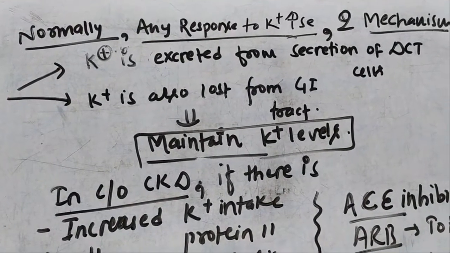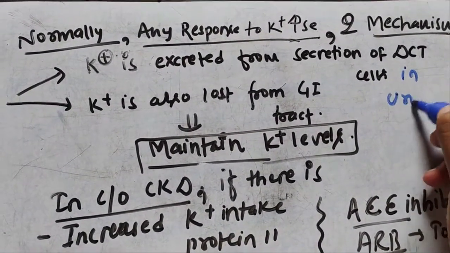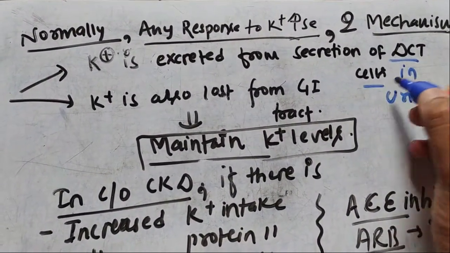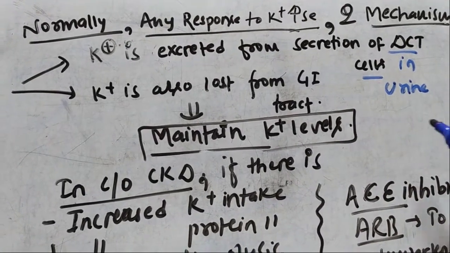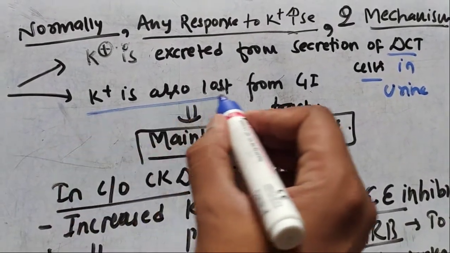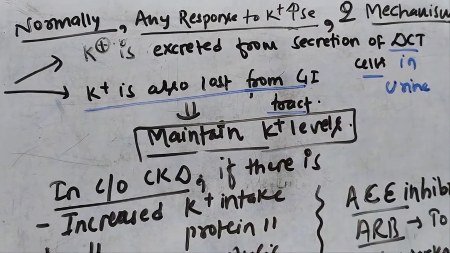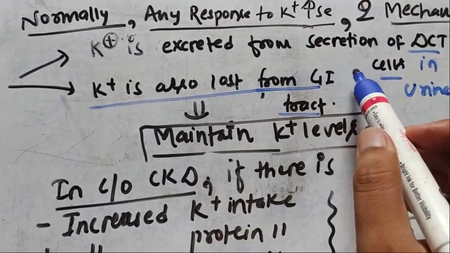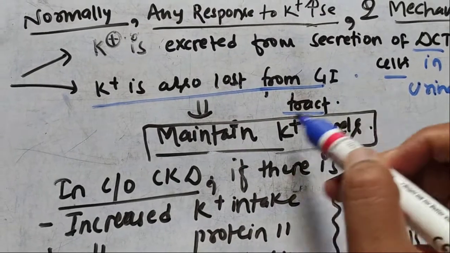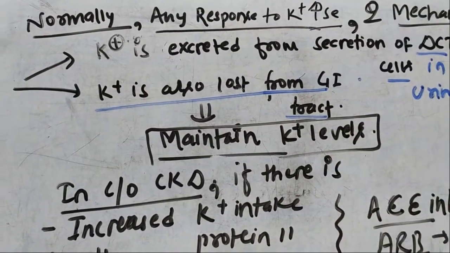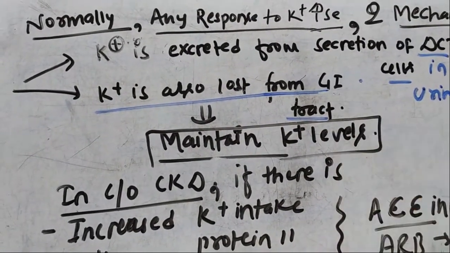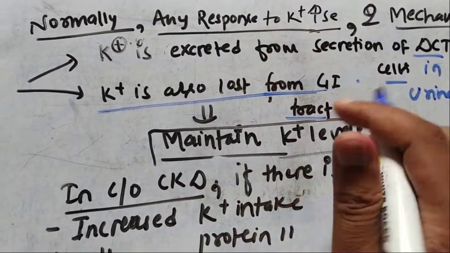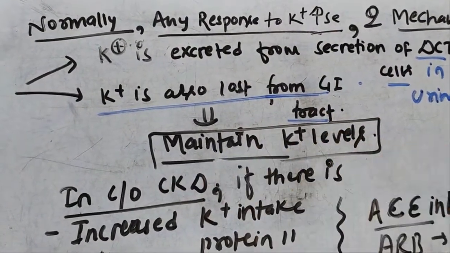The potassium can also be lost from the GI tract, in the form of stool. In this way, the potassium level is maintained.